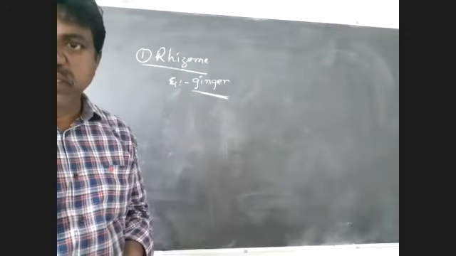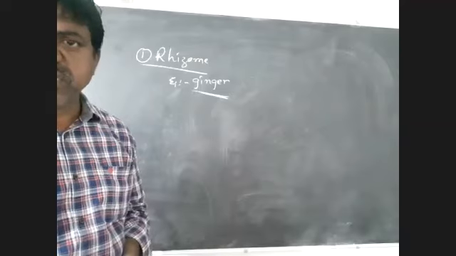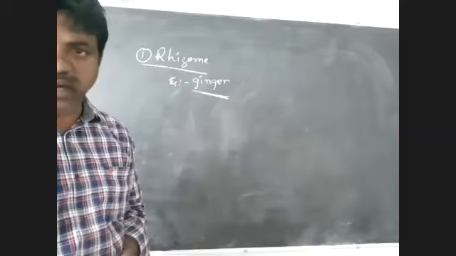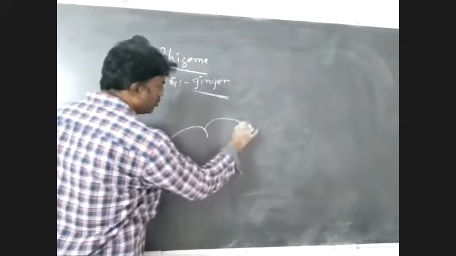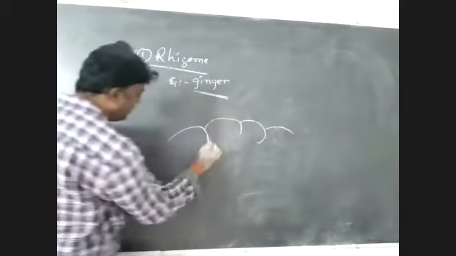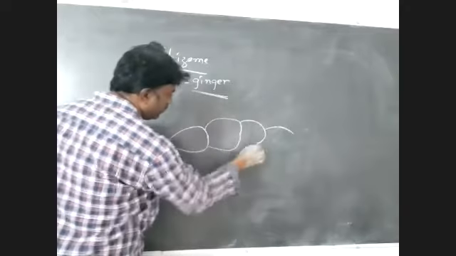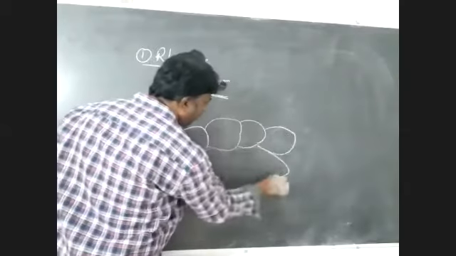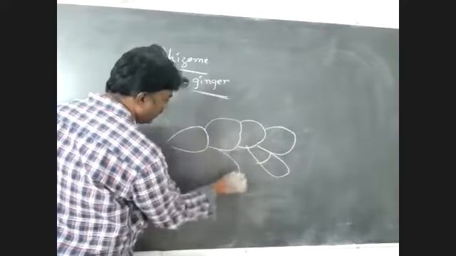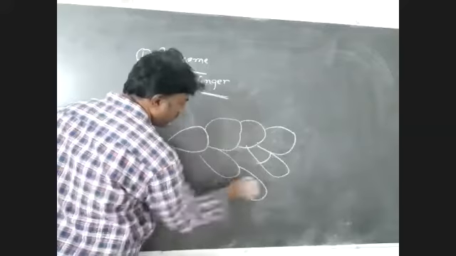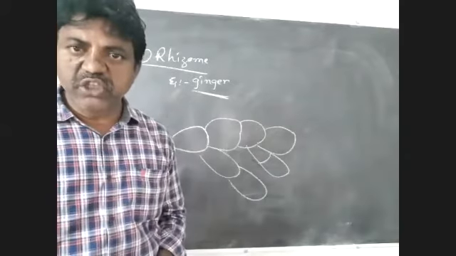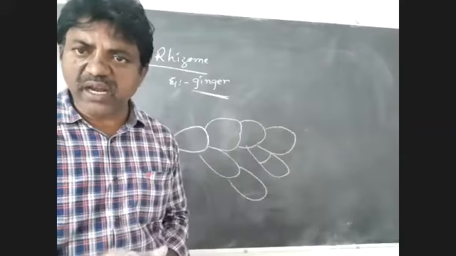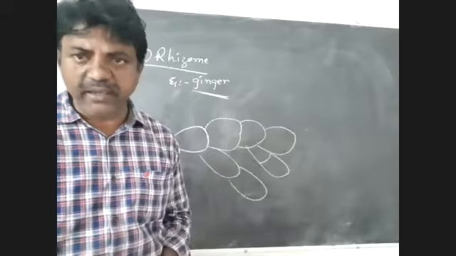Listen to me. In this plant, the stem is present below the ground level and it grows horizontally below the ground level. So this is the ginger.